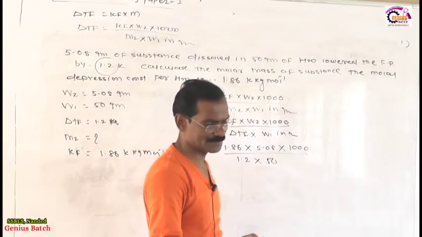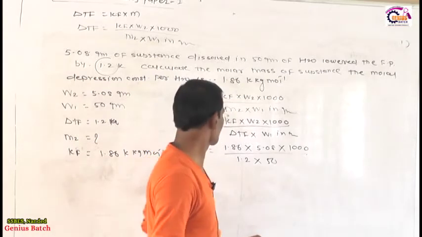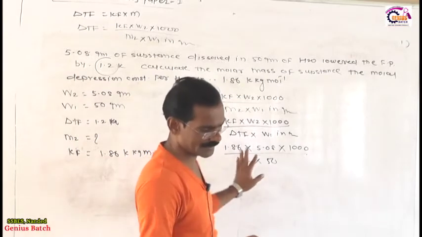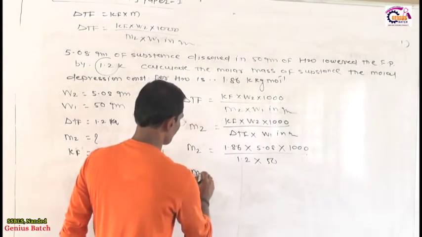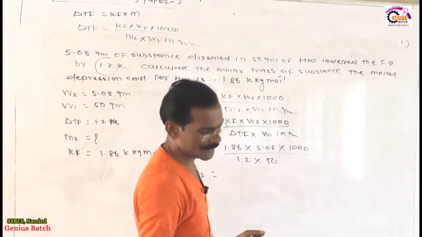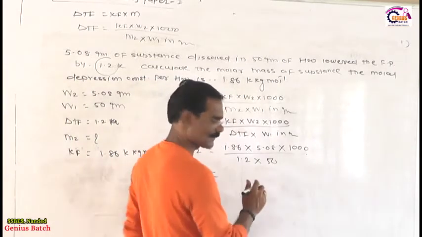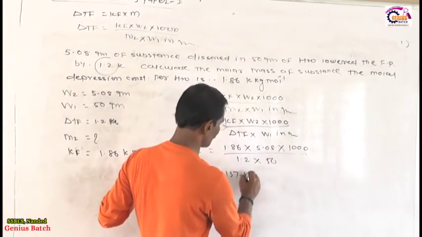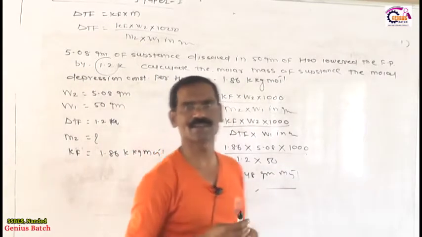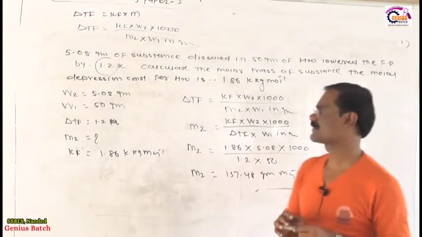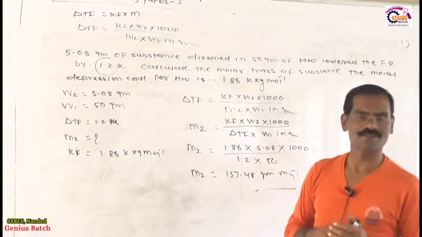As per my idea, you don't have any problem related to this phenomenon. 1.86 into 5.08 into 1000 divided by 1.2 into 50. So after putting this value, the value of M2 becomes 157.48 gram per mole. So this is the way we calculate this phenomenon. As per my idea, we don't have any problem.